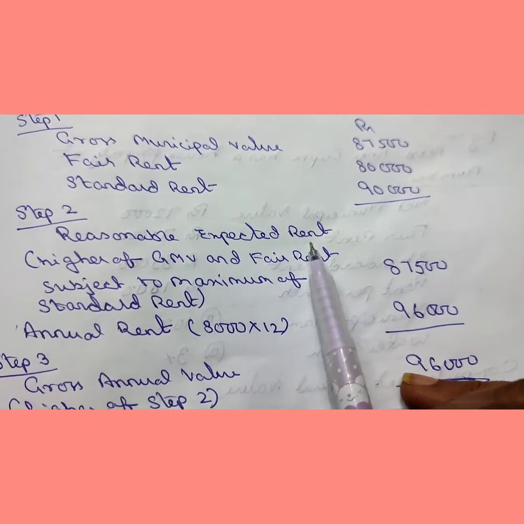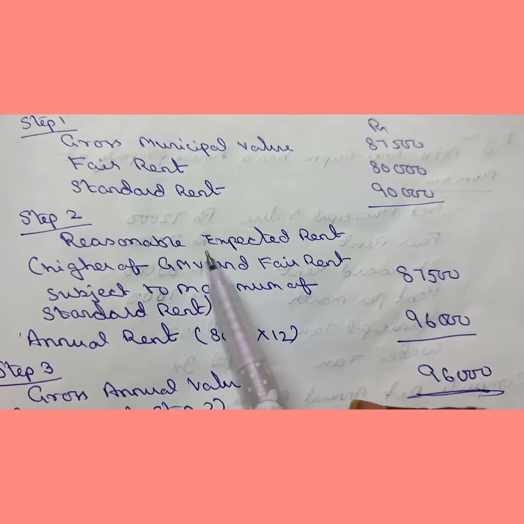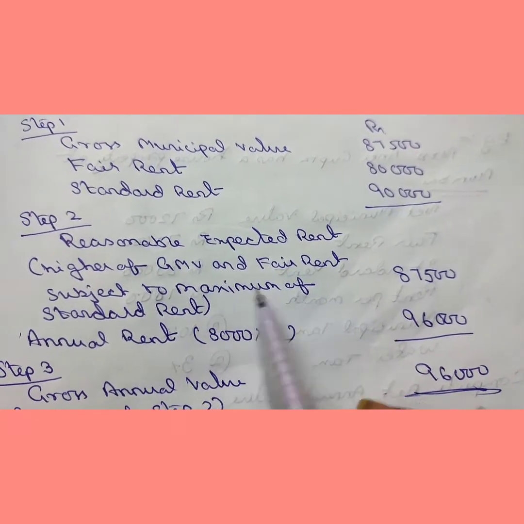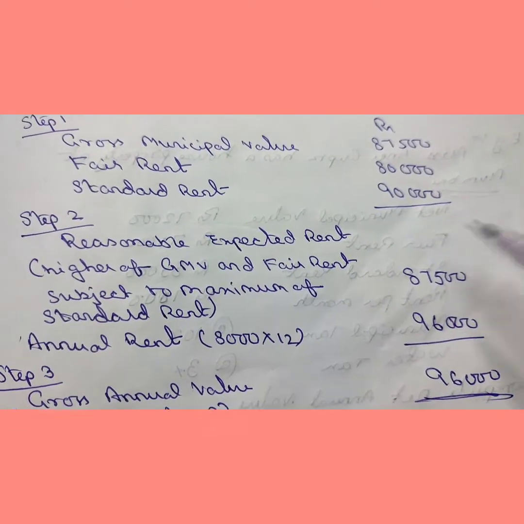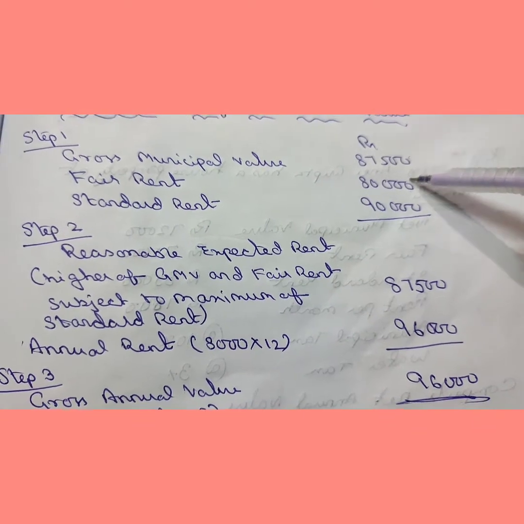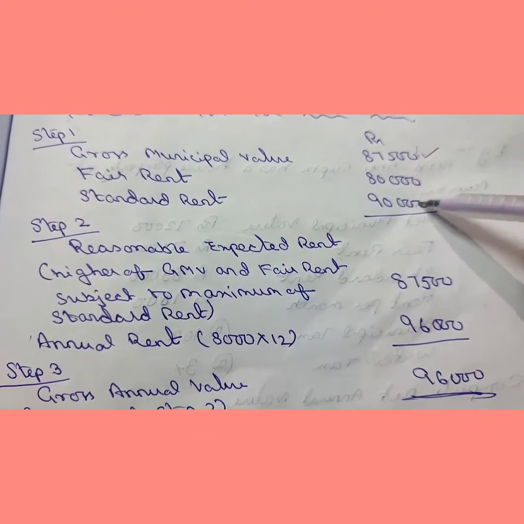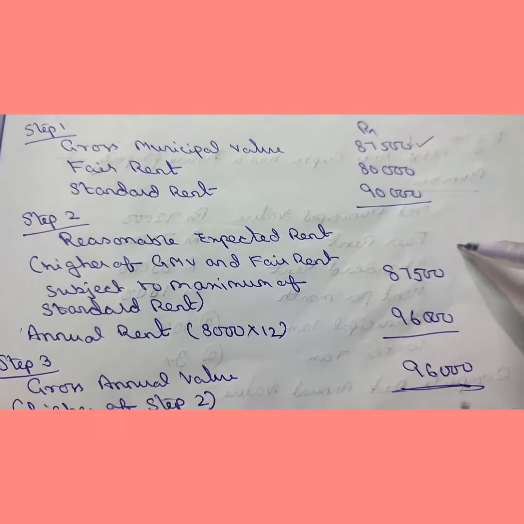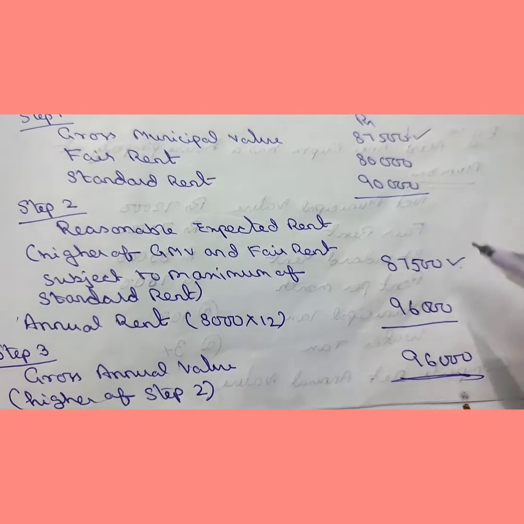Now reasonable expected rent as per formula is higher of GMV and fair rent, subject to maximum of standard rent. We have already done this in our previous classes. So higher of these two is 87,500 and which is lower than standard rent. So we have to take this 87,500 as reasonable expected rent.